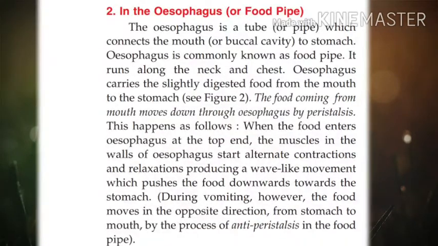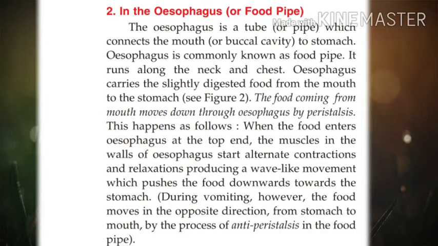Esophagus carries the slightly digested food from the mouth to the stomach. The food coming from the mouth moves down through the esophagus by peristalsis. What is peristalsis? It is a type of movement through which the food passes through the esophagus.